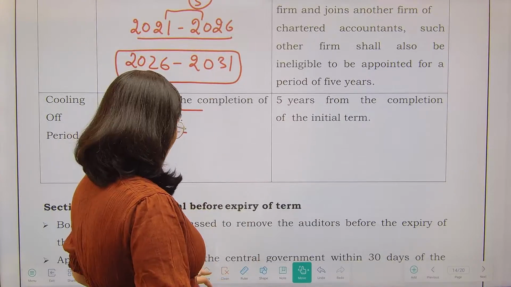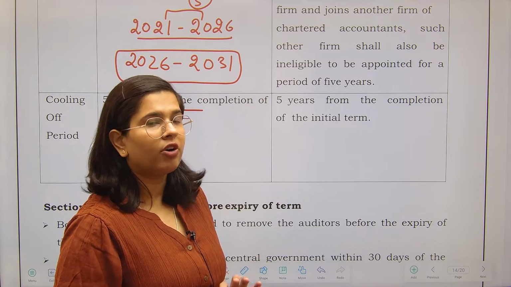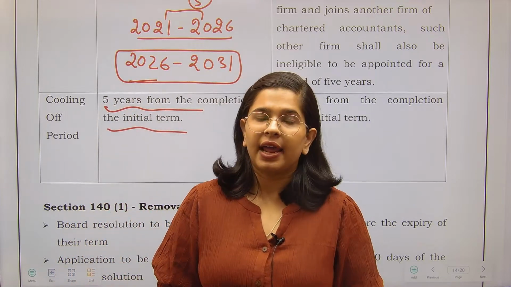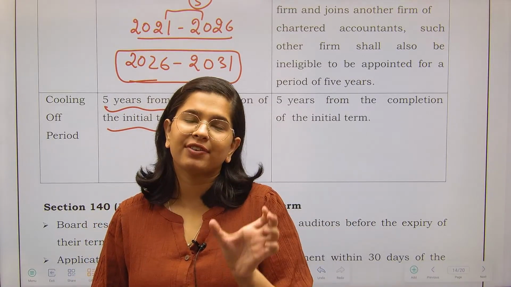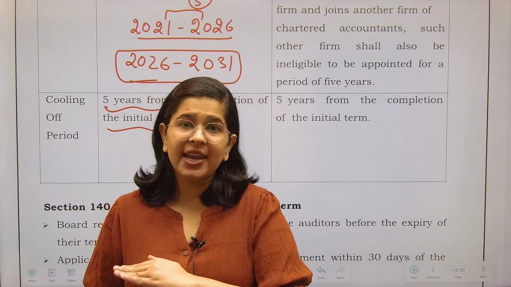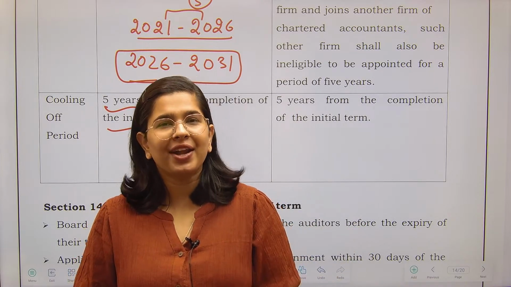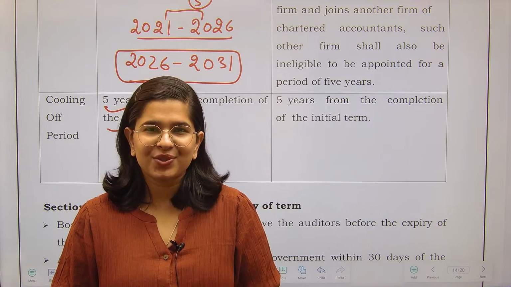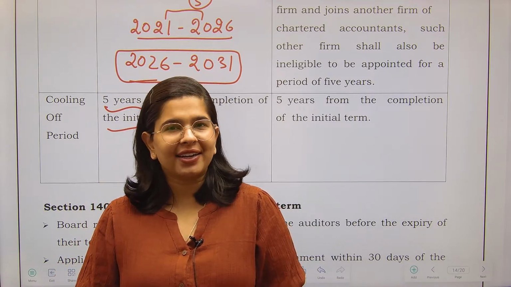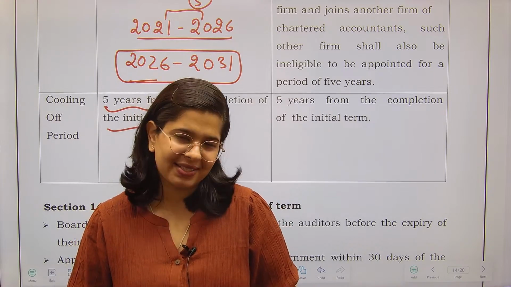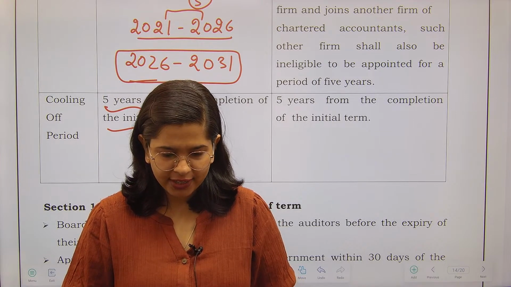And next, once they complete their 10-year period, there will be a cooling off period of 5 years, right? That means once they have completed the block of 10 years, give a 5-year rest, and then you can employ the same auditors. Meanwhile, it is not the case that you will not appoint any auditor, right? Audit has to be done continuously, but the matter of fact is that you will not appoint the same person as the auditor. This is what we call the rotation of auditors, right?